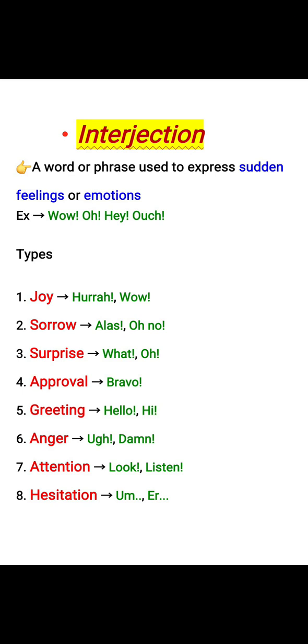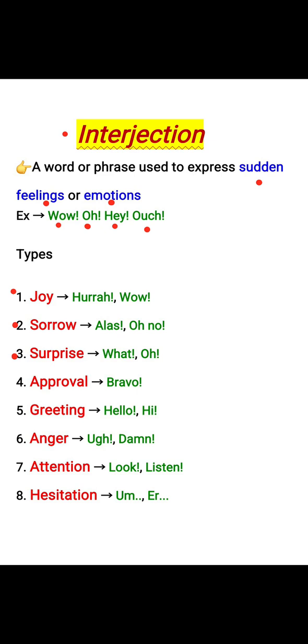Interjection. A word or phrase used to express sudden feeling or emotions. For example, wow, oh, hey, ouch. Types. Joy. For example, hooray, wow. Sorrow. For example, alas, oh no. Surprise.